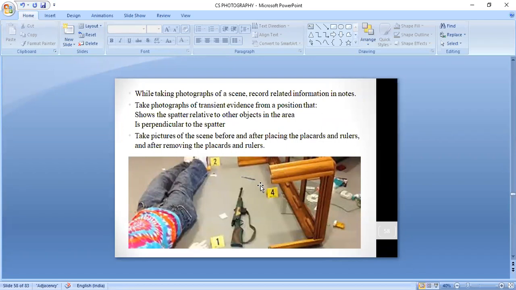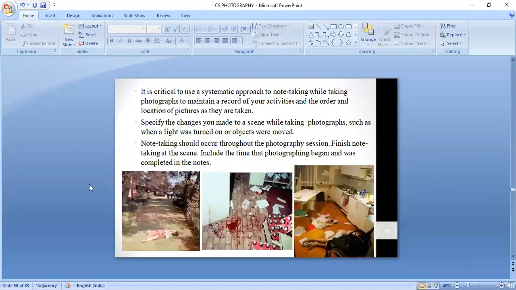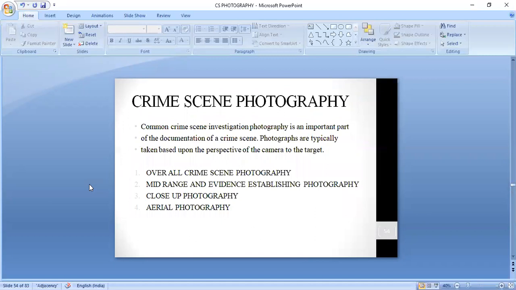In the mid-range photography, two things are very important. First, you take the photograph without the play cards, and again by placing the play card. And second, you establish the distance or the identity of the evidence on the crime scene. In the very first slide I told you the second name for this mid-range photography is evidence establishing photography.